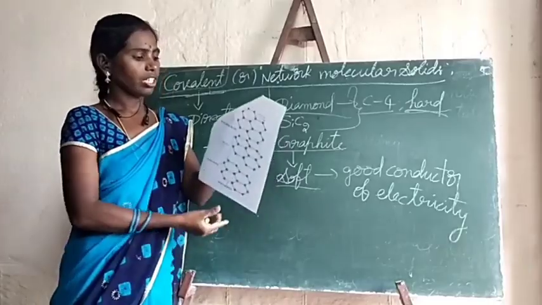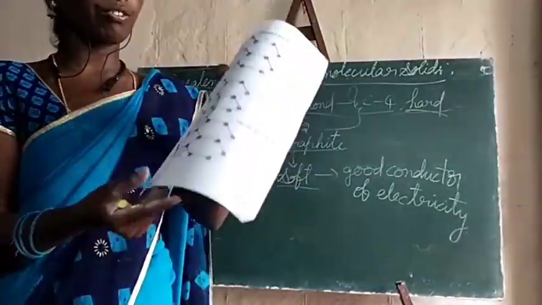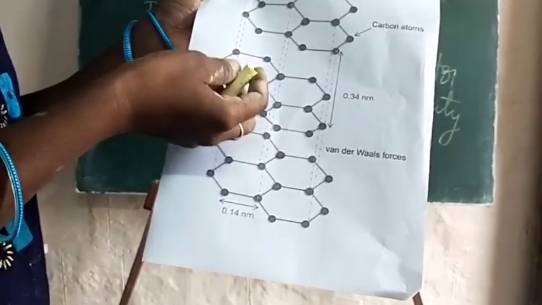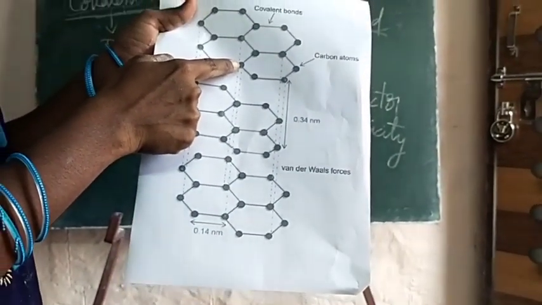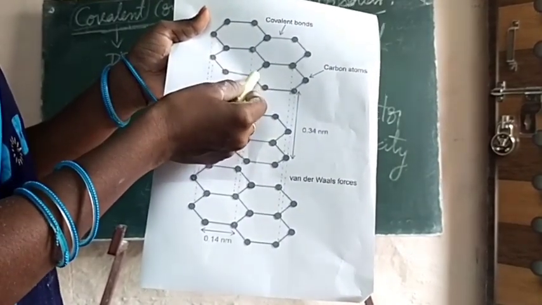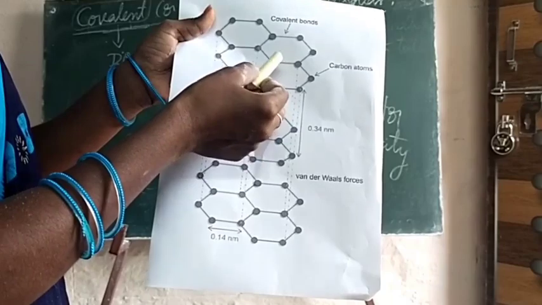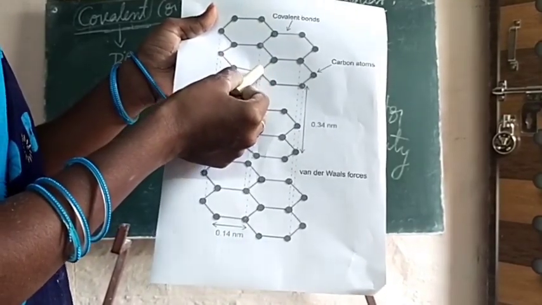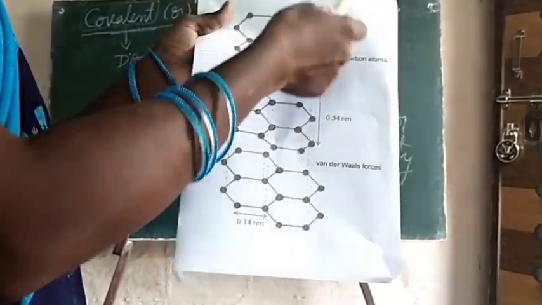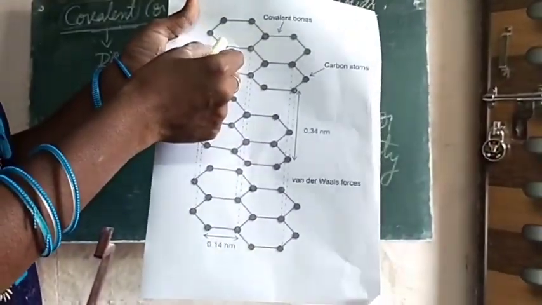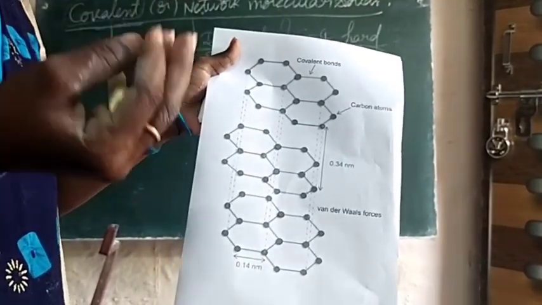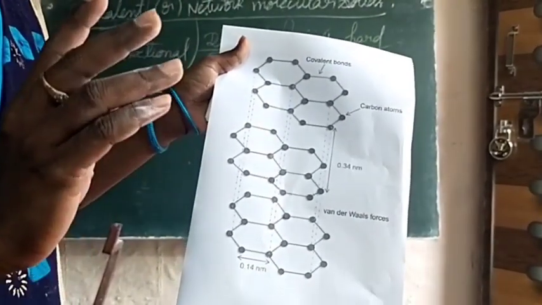If you see the structure of graphite, take this carbon: it is surrounded by 1, 2, 3 carbon atoms. Like this, take any carbon in this structure, it is linked with only 3 carbon atoms, so the 4th electron will be free.